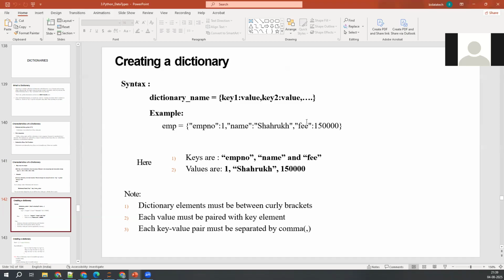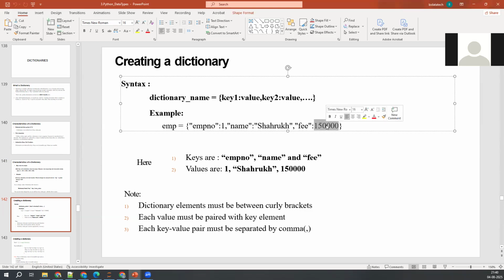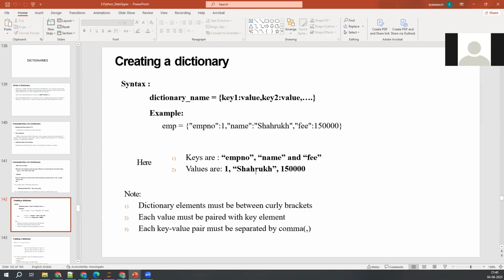So employee number, name, and fees are called keys here, and the associated values like 1, Shahrukh, 150K fees are your values. Each key value pair should be separated with a comma. Like that, you can take any number of key value pairs. So this is the dictionary representation.